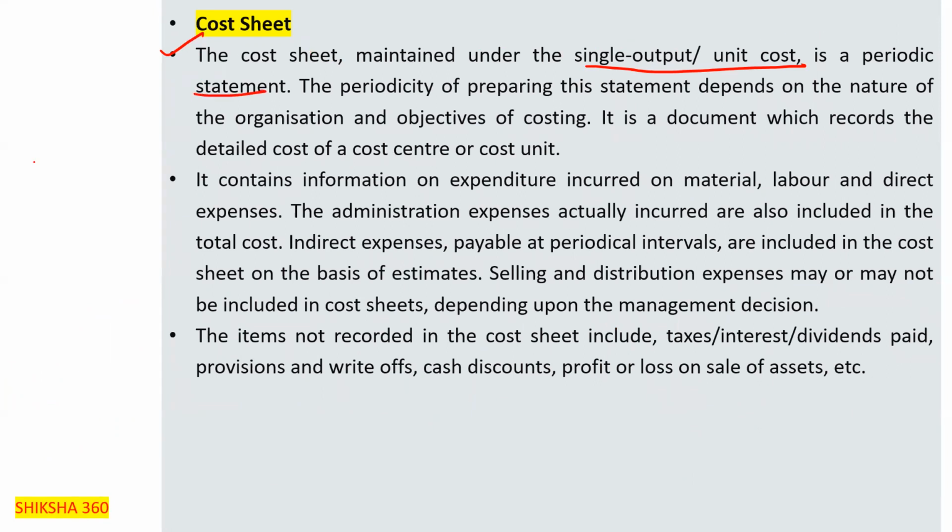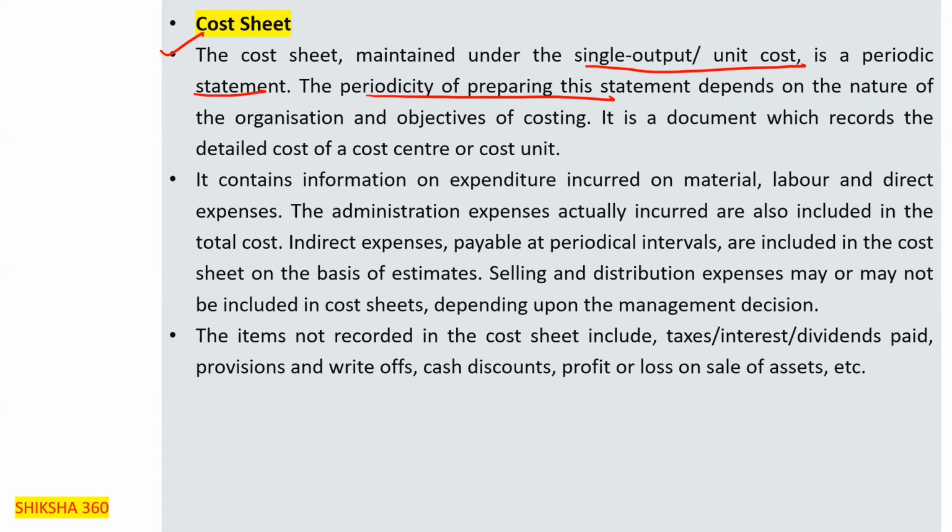The periodicity of preparing this statement depends upon the nature of the organization, that is, within how much time the statement is to be prepared: on a monthly, quarterly, half yearly, weekly or fortnightly basis.